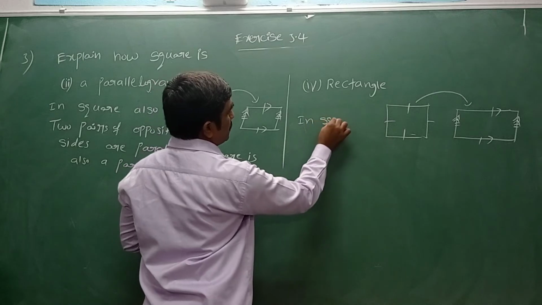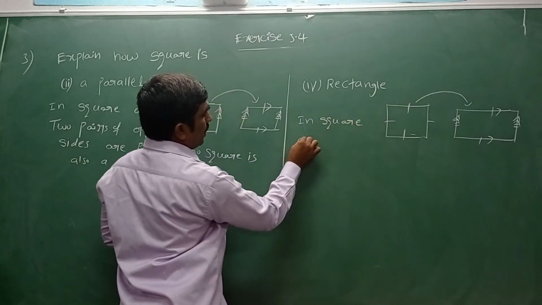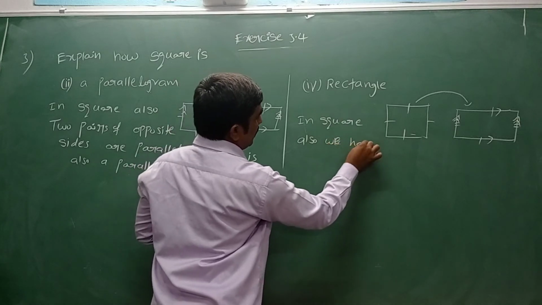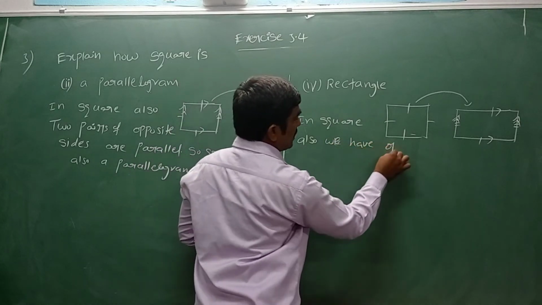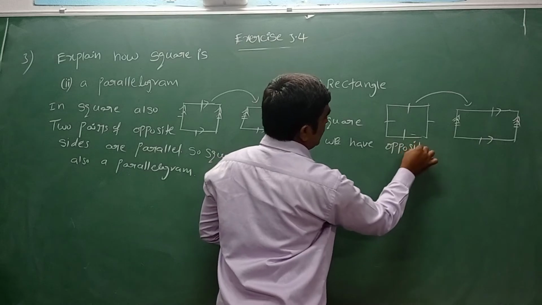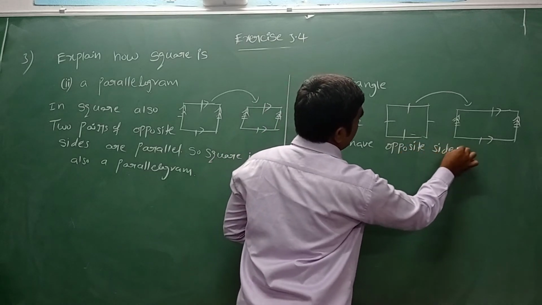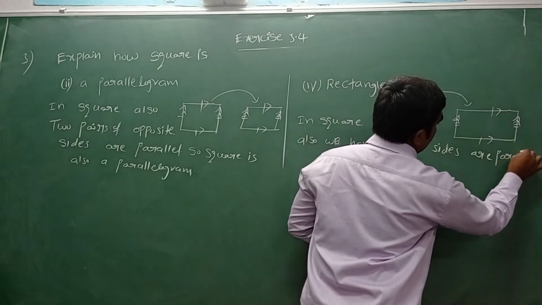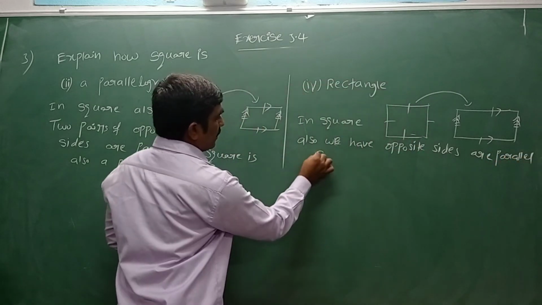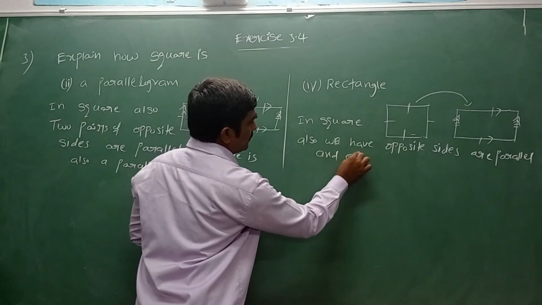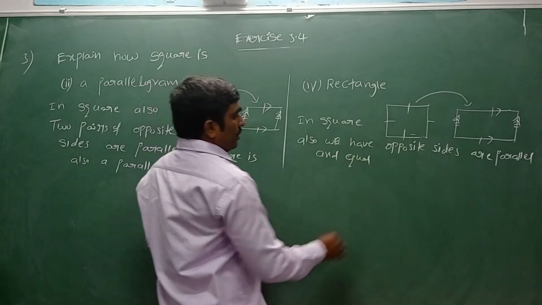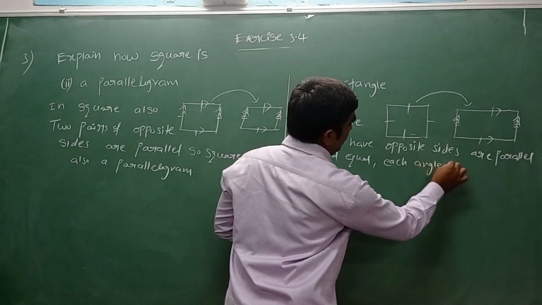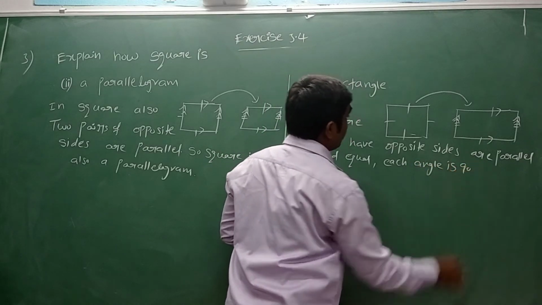In square also, what do we have? In square also we have opposite sides parallel and equal, and also each angle is a right angle.